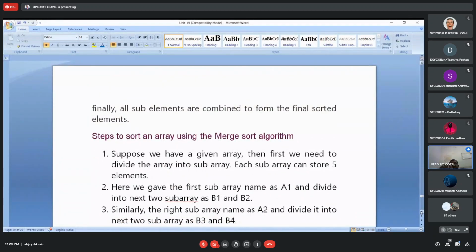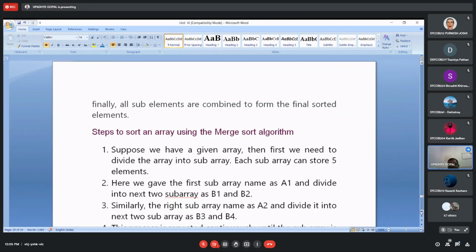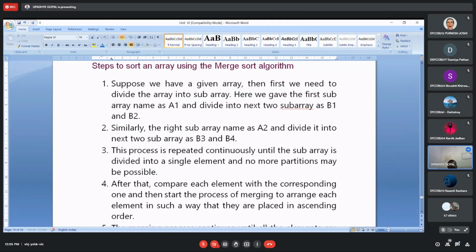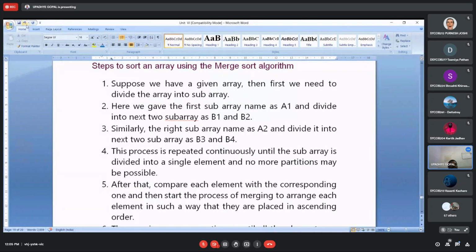We have given n elements, we have divided into two parts, and everywhere we divided till we got the last element. Then of course we applied the method of comparison and exchange, and after that we made the combination in such a way that it gives you the sorted element list. So from step number 1, suppose we have a given array, then first we need to divide the array into sub arrays. In general, this is the statement.